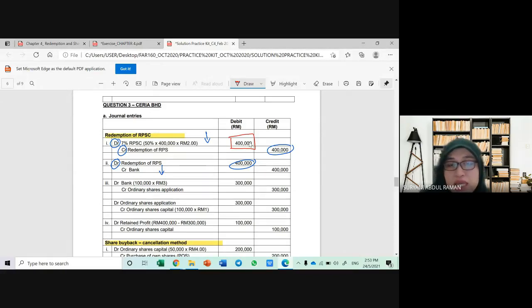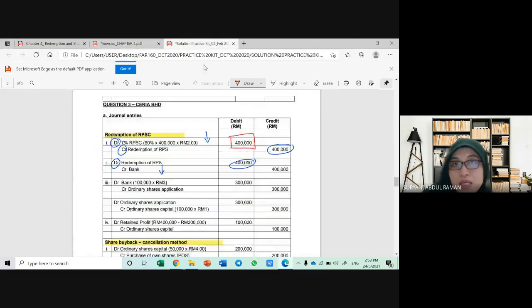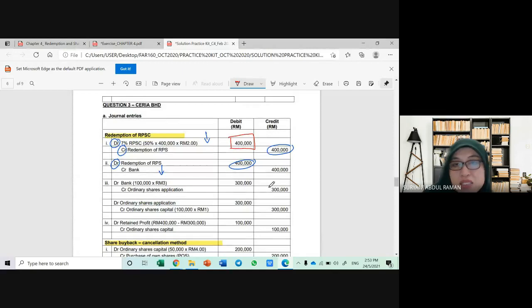So how to maintain? The first one, the company will sell its shares. So how many shares does the company sell? 100,000 units at 3 ringgit. Okay, I'm using this information. So you get this money, 300,000. But then it's still not enough. Kenapa? You only get 300,000. You still need another 100,000.